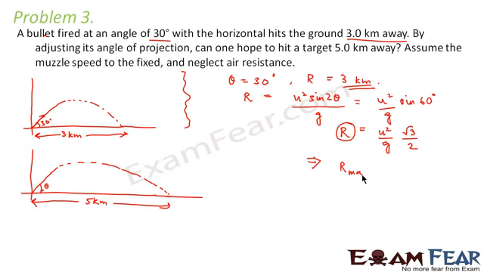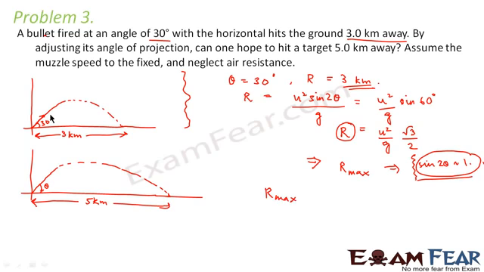So from here we can see that range is maximum. When do we know that the range is maximum? The maximum range can be covered only when sine 2 theta is equal to 1. Right? This is the condition for the range to be maximum. So what would be the maximum range?